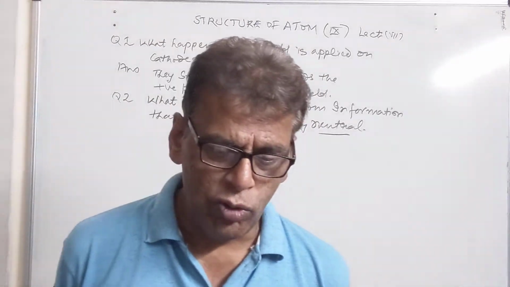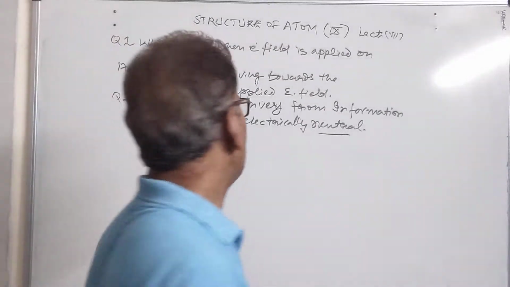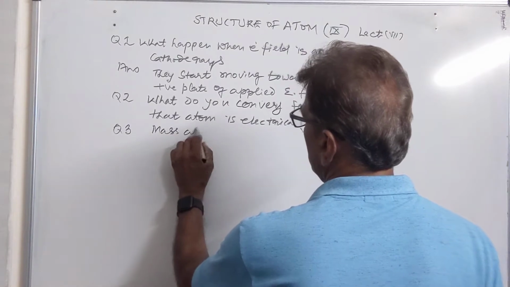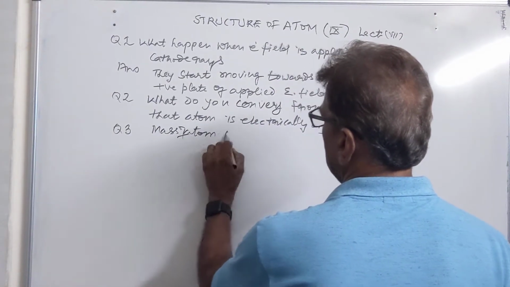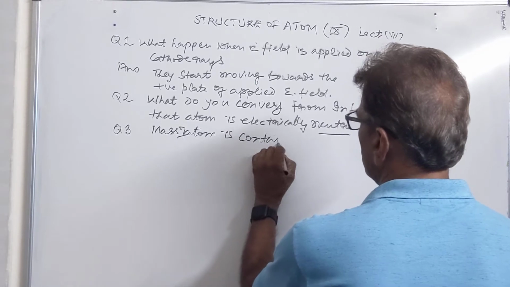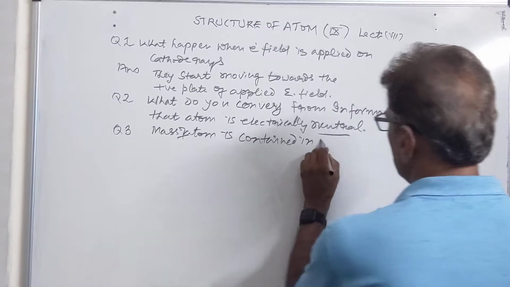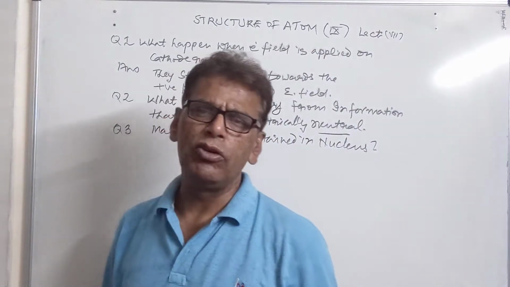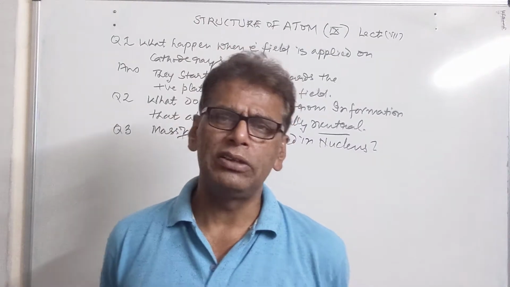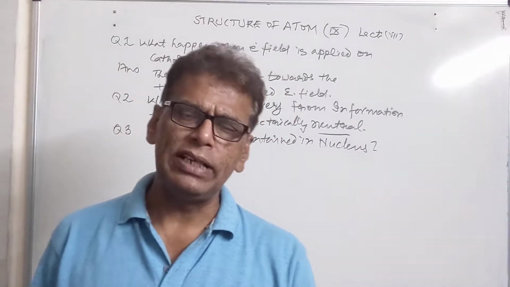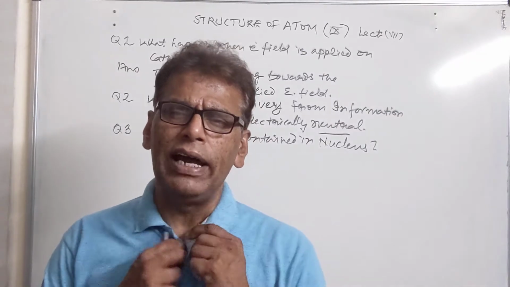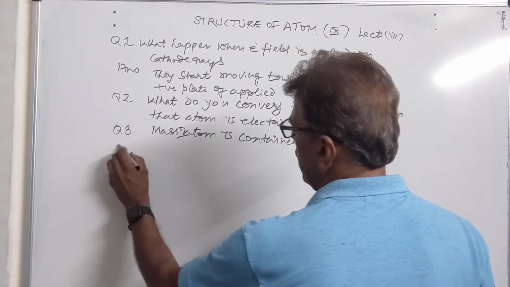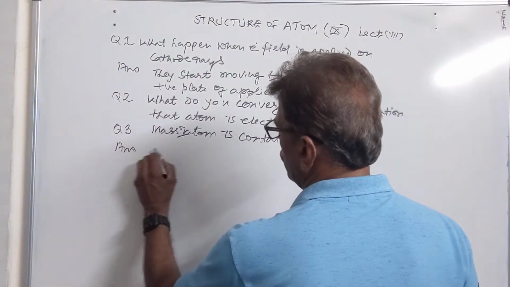atom is electrically neutral. Then we have the statement, question number 3, the mass of atom is contained in nucleus. It is true to say that nucleus contains whole of the mass of the atom, because electrons possess negligible mass. The mass of the atom is mainly due to protons and neutrons, which are situated in the nucleus. They are called as nucleons.